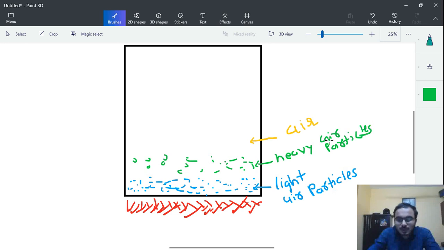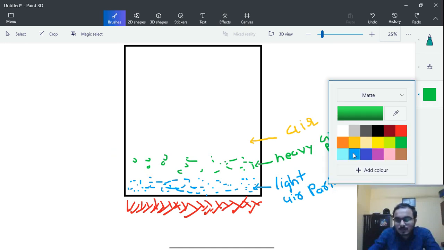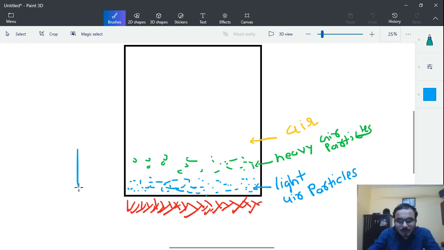Because of this density difference, these light particles will move upward, and these green particles which are actually heavy and cold particles will come down. So there will be upward movement of light particles and downward movement of heavy particles. This process will keep on repeating.